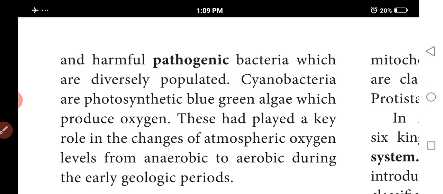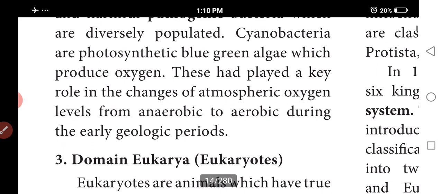Some pathogenic bacteria cause disease. Cyanobacteria are photosynthetic blue-green bacteria which produce oxygen. This changed the atmospheric oxygen from anaerobic to aerobic conditions in the earliest geological periods, which was very useful.